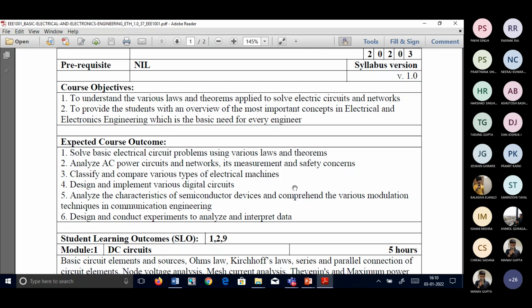You should also know about the semiconductor devices, as well as where we are going to use the techniques called modulation, demodulation, which is used for the communication purpose. And at last, you should be able to conduct any experiment. You have to be able to design and conduct and analyze them and interpret the ideas from it. This is what your expected outcome from this particular subject.